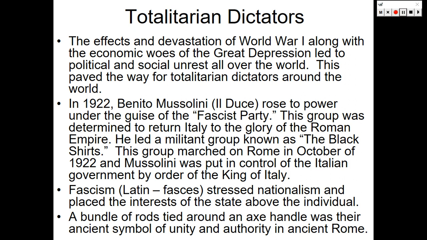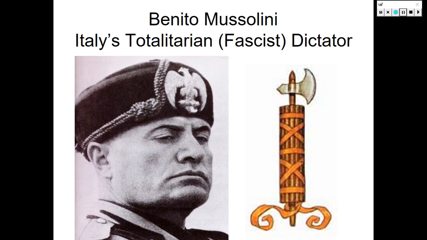Keep in mind, fascism comes from the Latin fasces. It stressed nationalism and placed the interests of the state above the individual. A bundle of rods tied around an axe handle was their ancient symbol of unity and authority in ancient Rome. And here we have Il Duce on the left, Benito Mussolini, and that is the symbol of fascism on the right.